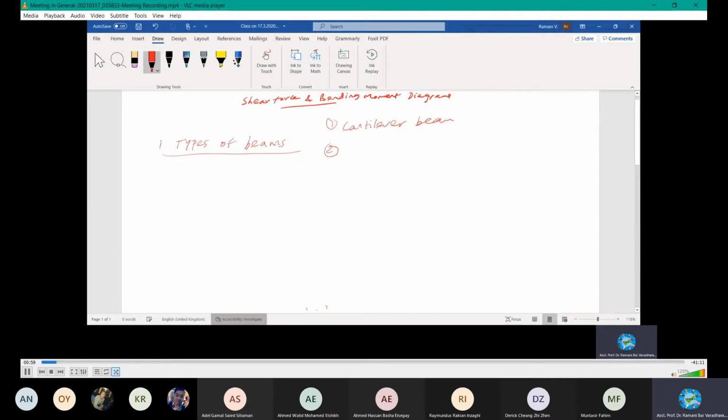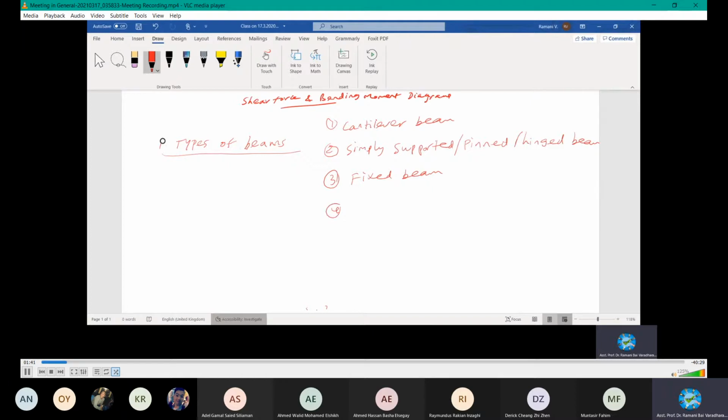Let us recall, you have types of beams, right? As I shown here, you have types of beams: cantilever beam, simply supported beam, or pin joints, just pinned or hinged, all the meanings are same, and then fixed beam, and fourth one, overhanging beam.